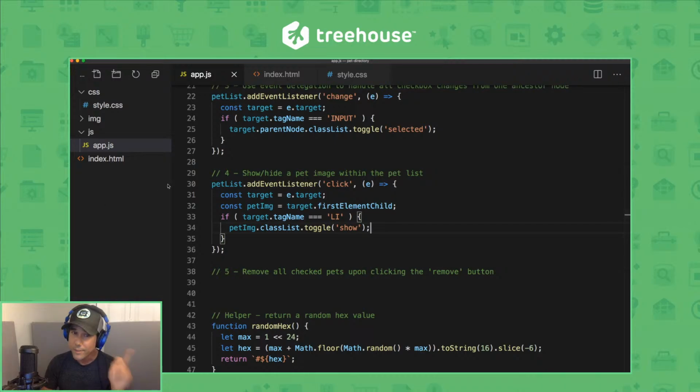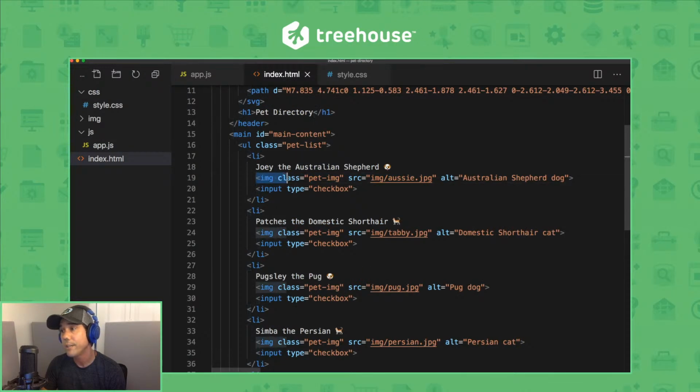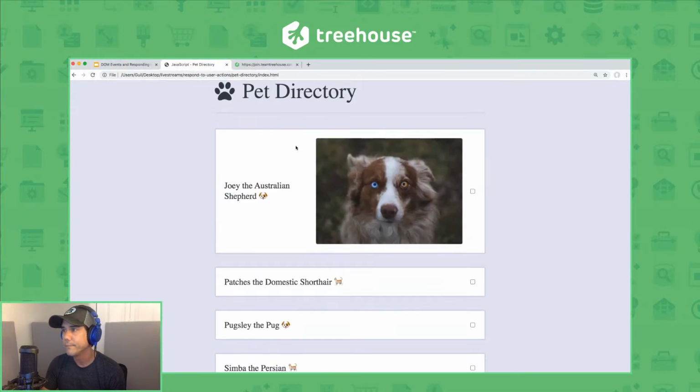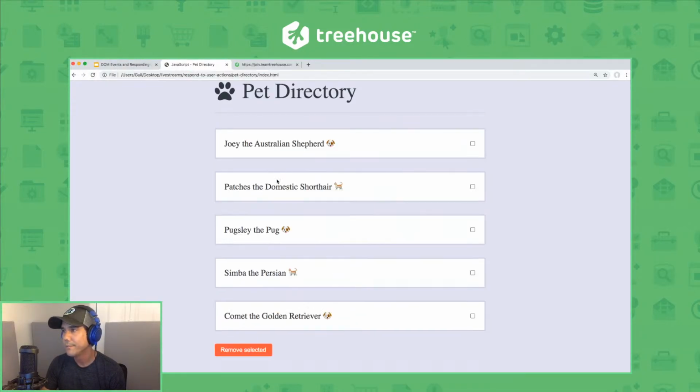All right, so this time the if statement will run only for list items. So upon clicking an LI, classList.toggle is going to add or remove the show class. Now, what is this const petImage here? Well, when we click inside a list item, it's going to look for the first element child of that list item. And that first element child is an image. So if we click inside the list item, then we're going to show and hide that image. Let's see what happens. Yep, there we go. Cool.